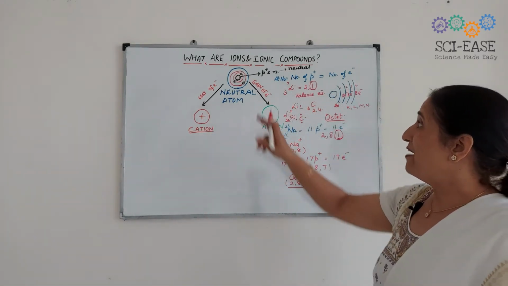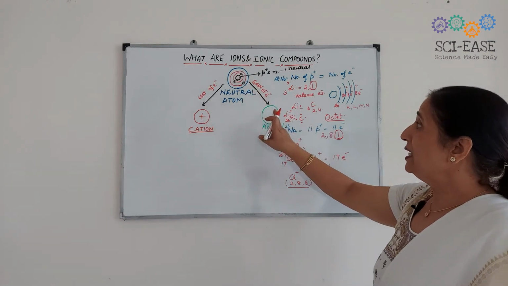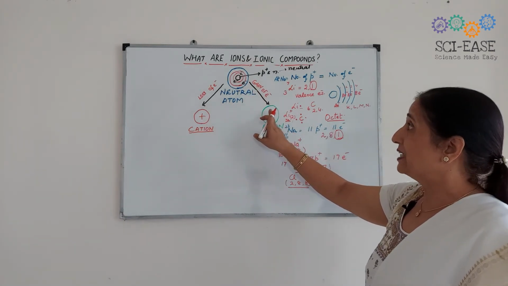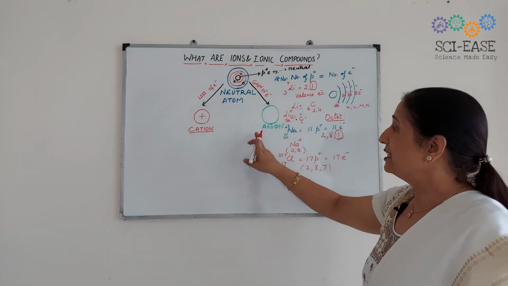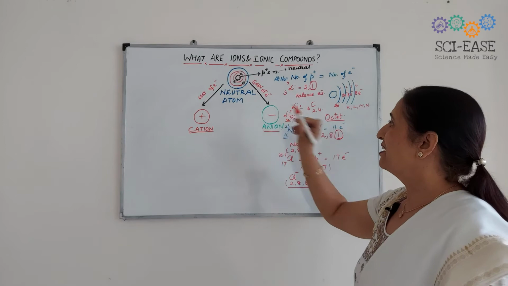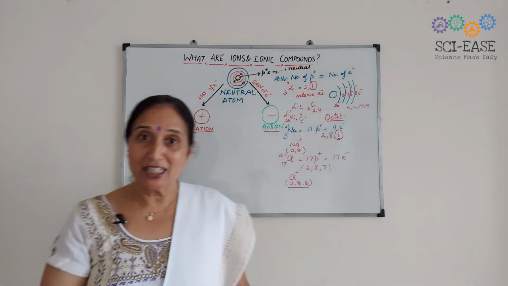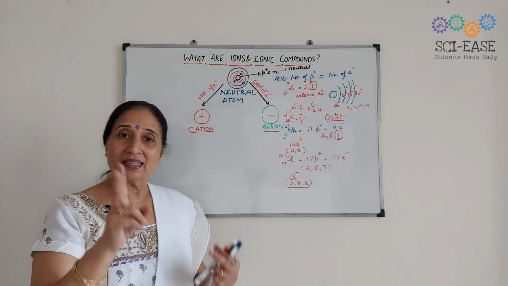And when the atom gains an electron, it will result in the formation of an anion, which is a negatively charged ion.